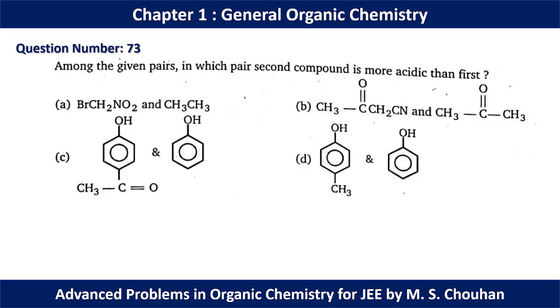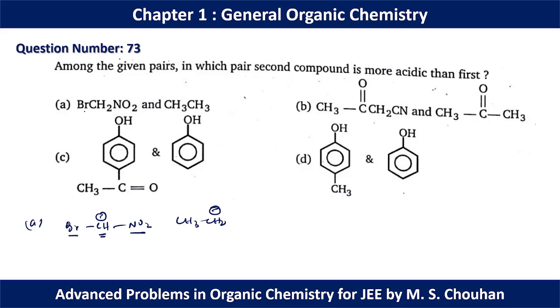In question number 73, among the given pairs, in which pair is the second compound more acidic than the first one? So if we go for option A, we have the conjugate base like this: BrCH minus NO2 and CH3CH2 minus. This negative charge is highly stable due to the presence of two electron withdrawing groups.